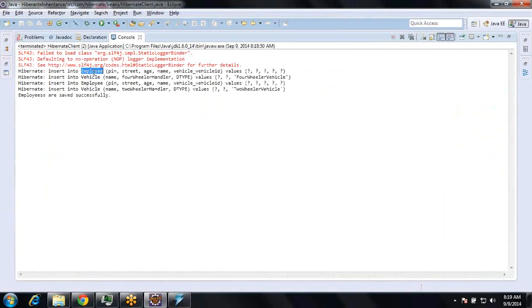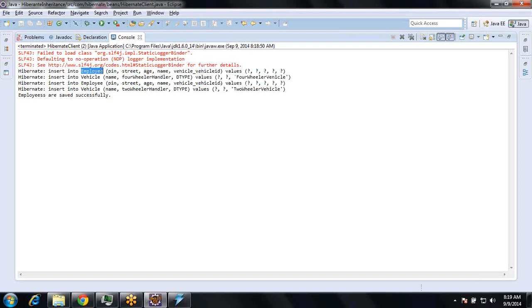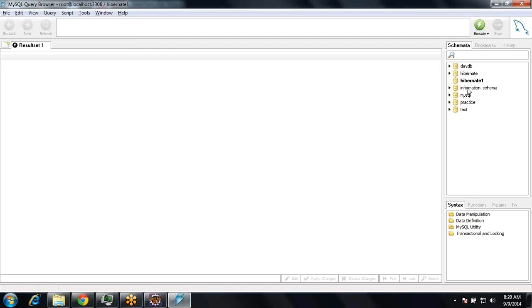So here you can see, for each employee, it has taken two insert statements. One is insert into employee, another is insert into vehicle. Insert into employee, you know already, there is a foreign key. It's a one-to-one relationship. And in the vehicle class, it has mentioned name, four-wheeler, D type. Insert into vehicle name, two-wheeler, D type. So let me run and show you the